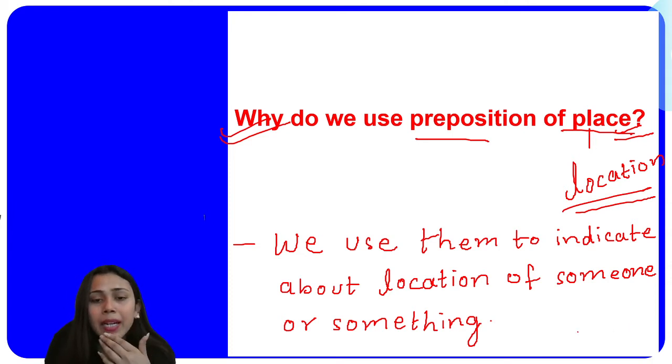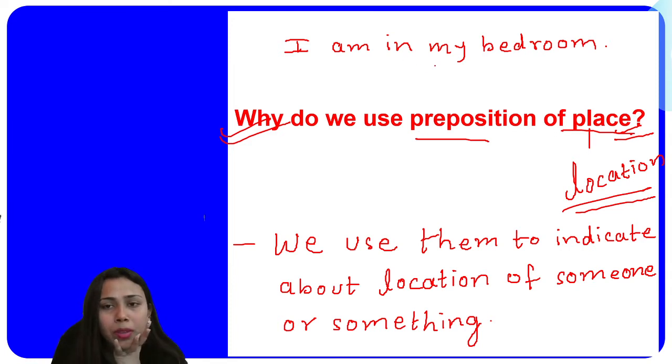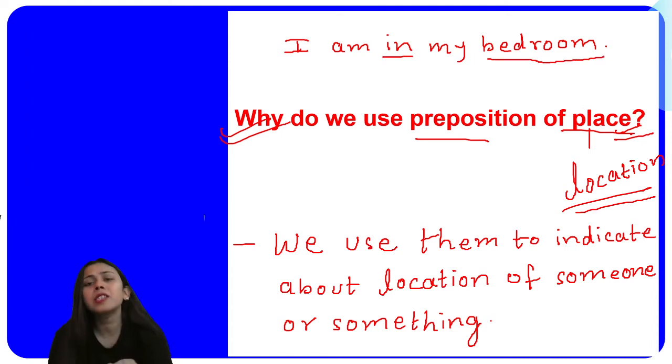So here, suppose you ask me, ma'am, where are you exactly? So here I'll be telling you, I am in my bedroom. Okay, so here I told you about my location, right? My location is in my bedroom. Okay, why do I use this in with bedroom? Because bedroom is an enclosed place.